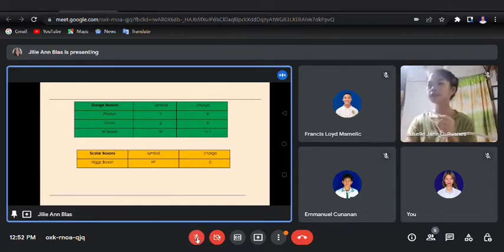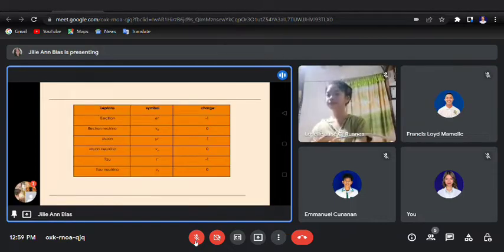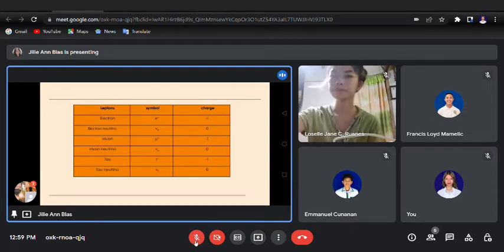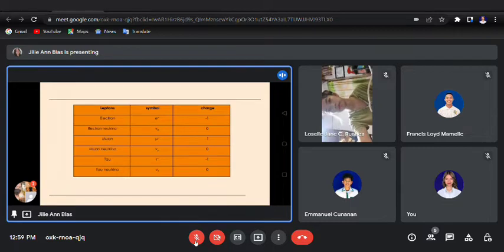Okay, since it seems like it is under my scope, to answer that question of Lucelle, the main difference between bosons and fermions is that bosons are the carriers of the strong, electromagnetic, weak, and gravitational forces. However, fermions are those that are fundamental units of matter. So basically, when we talk about bosons, they are associated with forces. Kana sila ang mga nagdala sa strong, electromagnetic, weak, and gravitational forces.